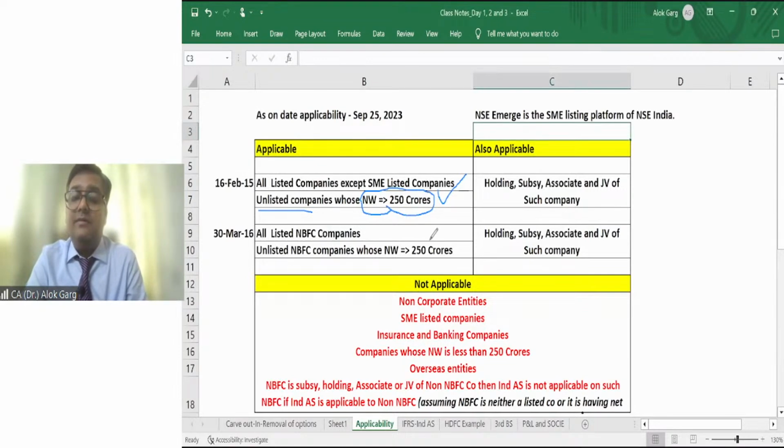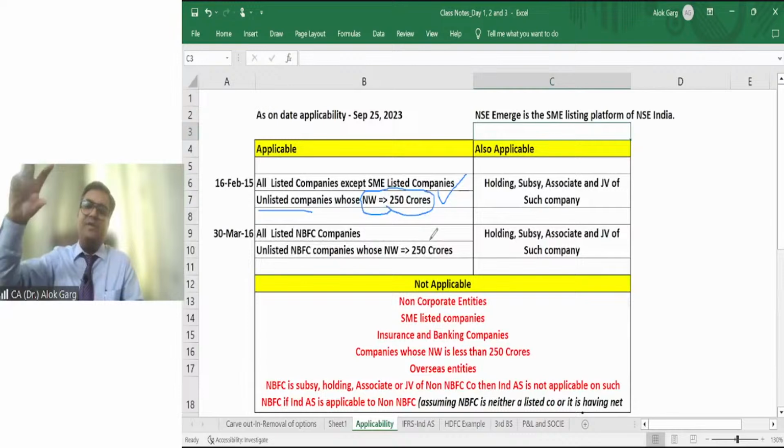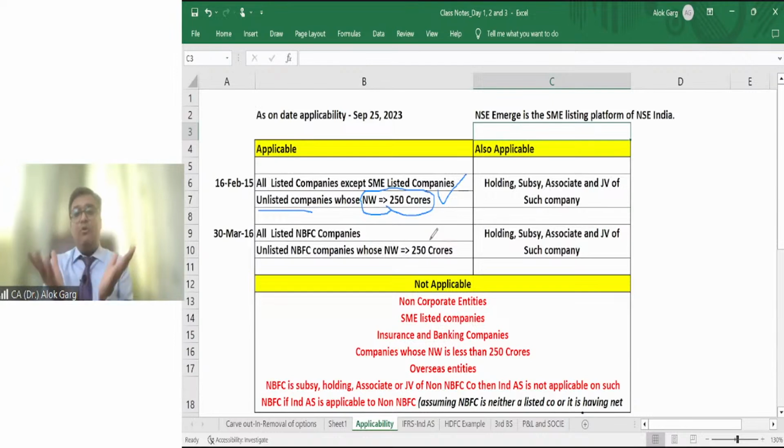Now, sir, for example, Reliance is a big group, Reliance Industries Limited. They have a lot of entities. When I read the Reliance annual report, 15-20 pages belong to related party disclosures. So they are a big company. Reliance is a listed entity, and I'm sure there are so many small entities which are subsidiary, associate, or joint venture of Reliance. Sir, what about those entities? In the same group, will one company prepare Ind AS accounts and another prepare accounting standard accounts? The answer is no.